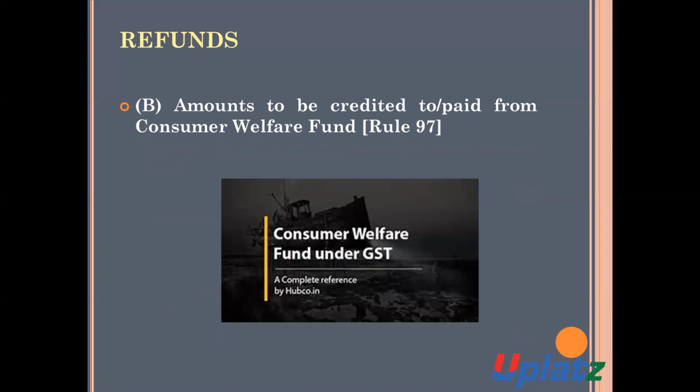Now we will discuss the amounts which will be credited to or paid from the Consumer Welfare Fund. Rule 97.